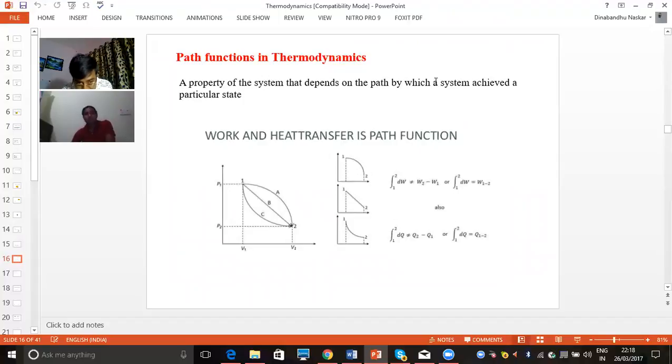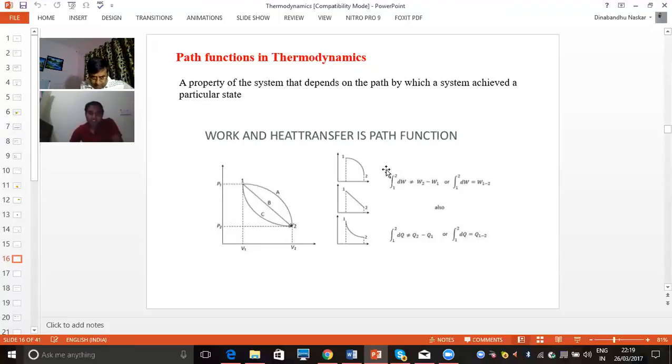Now coming to the path function. It is a property of the system that depends on the path by which a system achieves a particular state. Here we can see work and heat transfer are both examples of path functions. This is the PV diagram. In the PV diagram, these are the two positions, position 1 and position 2. From position 1 to position 2, we can follow three paths, path A, path B, path C. So if we consider path A, this is the case on the PV diagram.